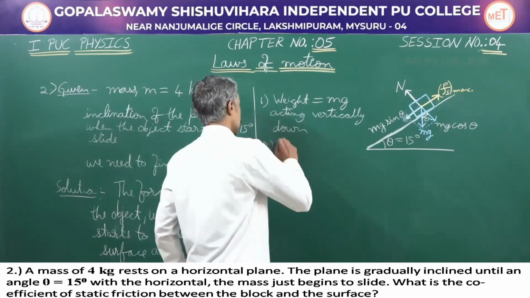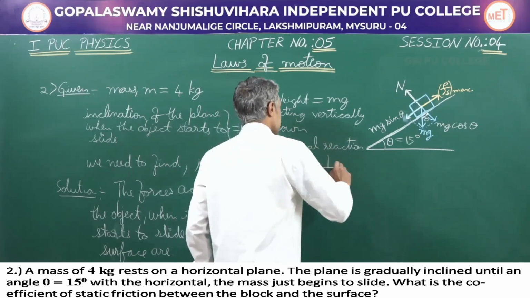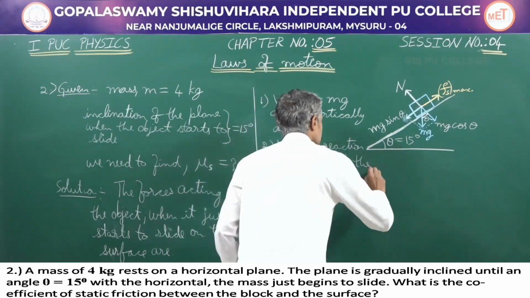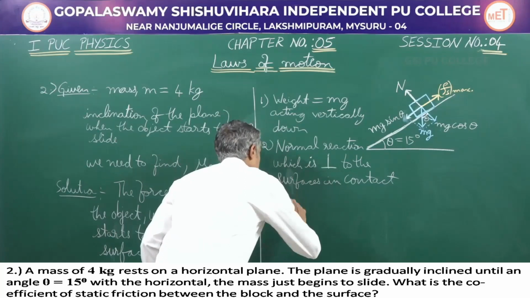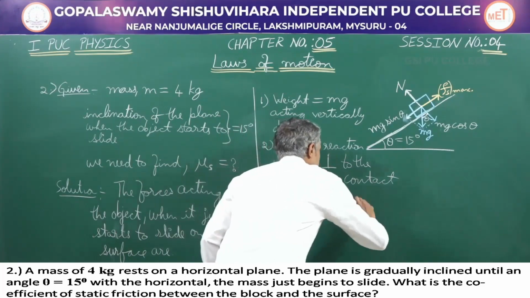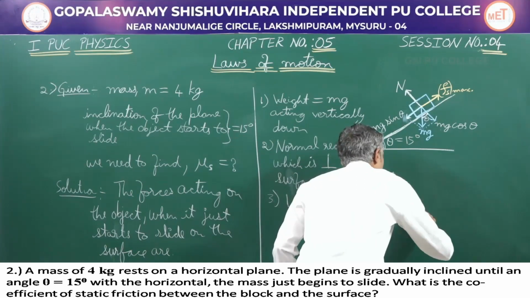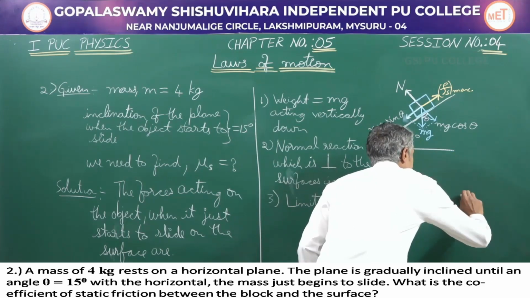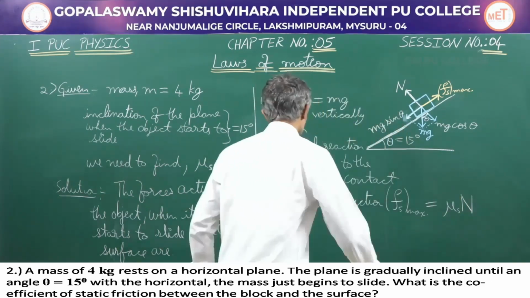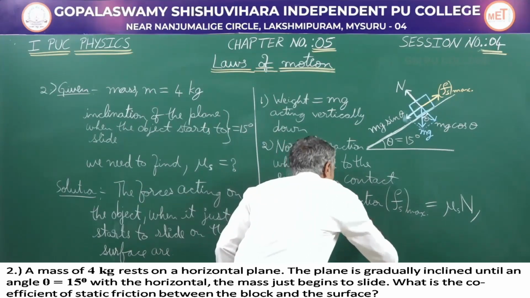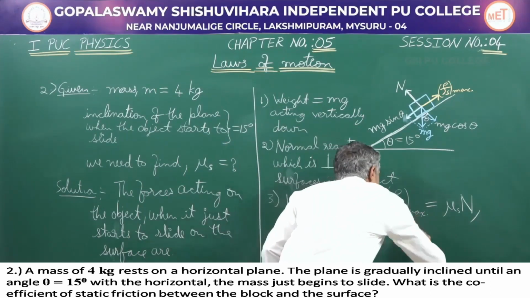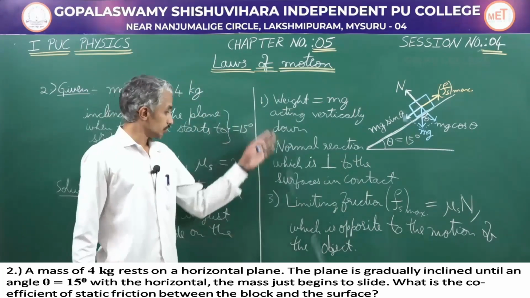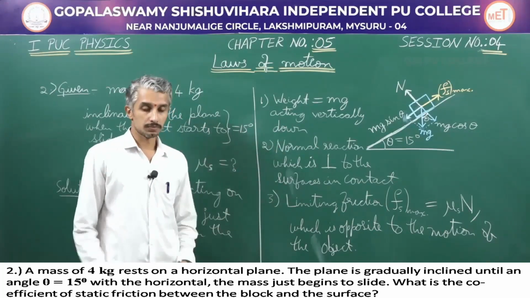The second, normal reaction, which is perpendicular to the surfaces in contact, and the third one being limiting friction, Fs maximum, which is equal to coefficient of static friction into normal reaction, which is opposite to the motion of the object. If you know these things, we can solve the numerical now.